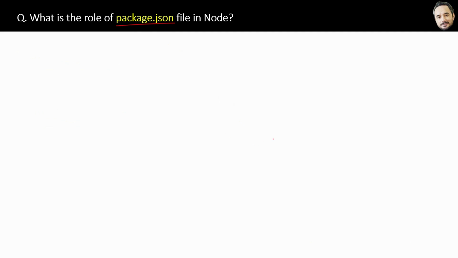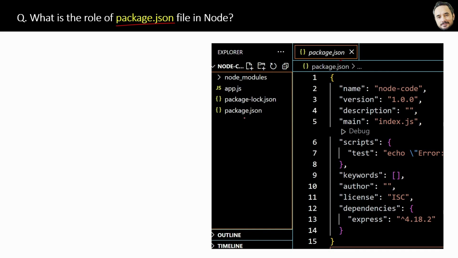What is the role of the package.json file in Node? When you create your project for the first time, you will find this package.json file in your project. This package.json file contains the project metadata. Metadata means the information about your project. For example, here you can see the project name, project version, project description, project author, project license.